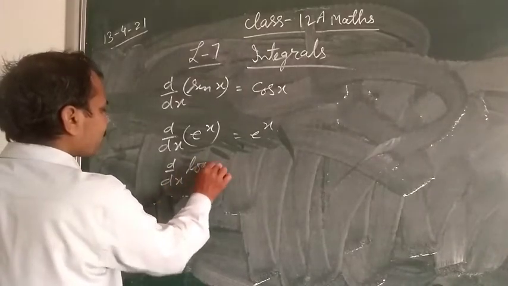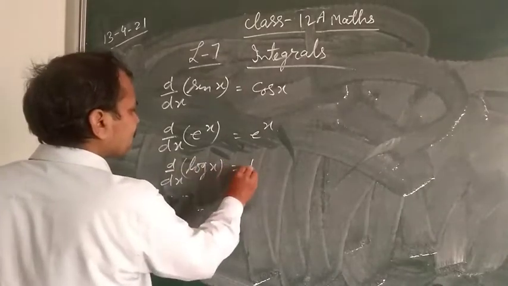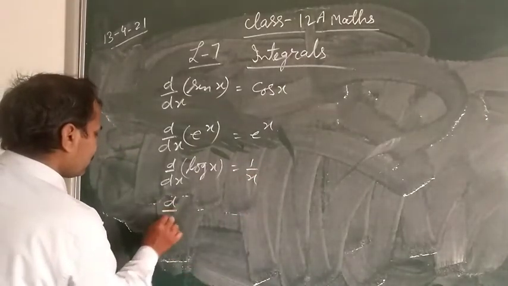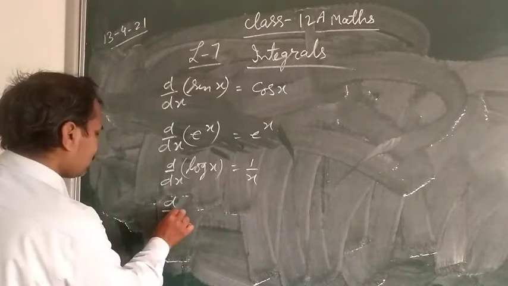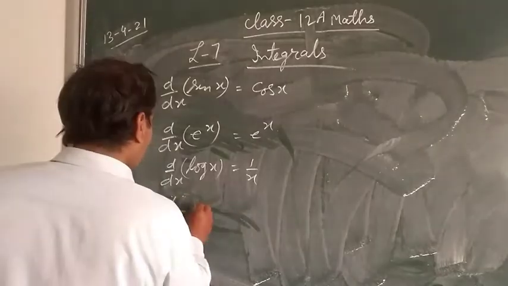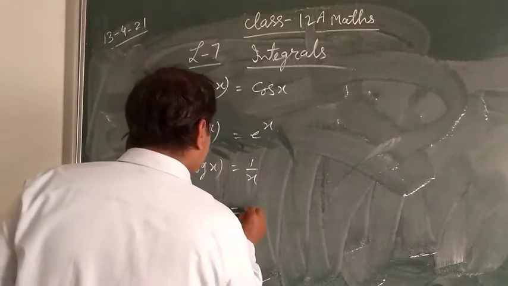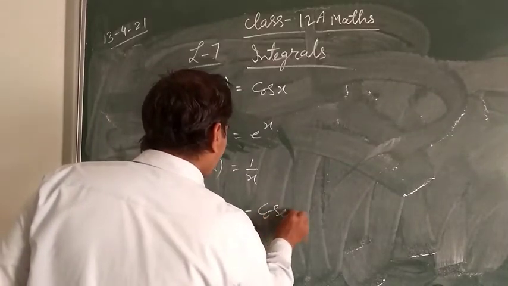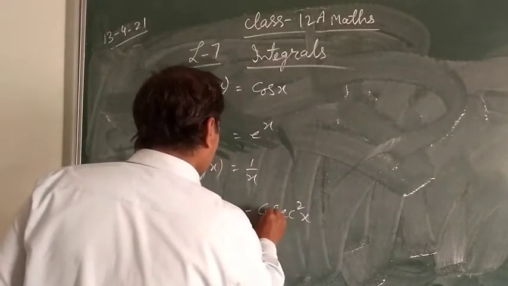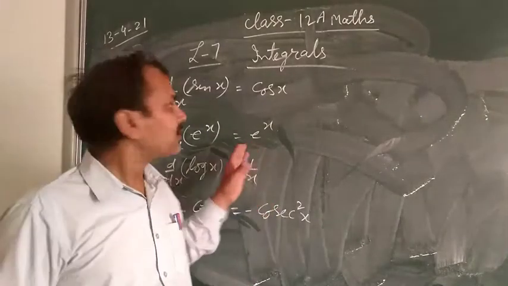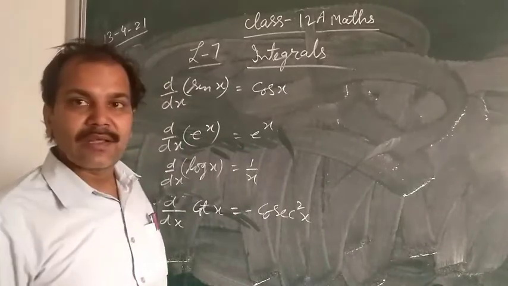Log x, their differentiation 1 upon x. Cot x, their differentiation minus cosec square x. Okay. So these are the formulas related to differentiation.